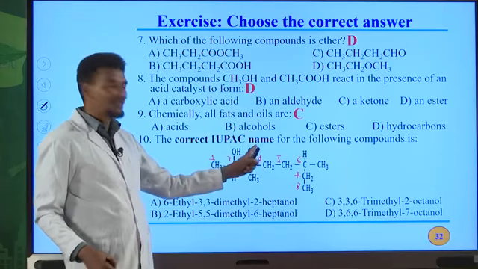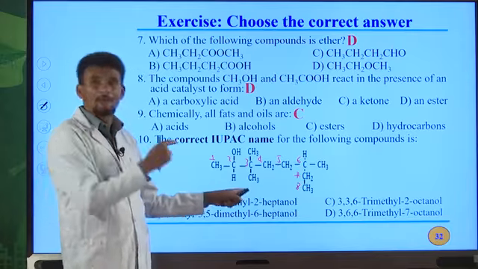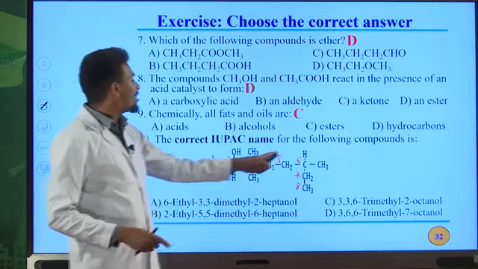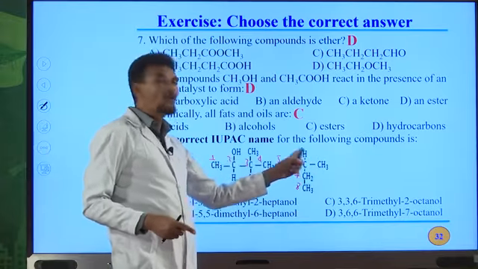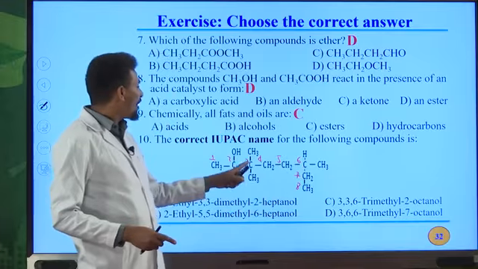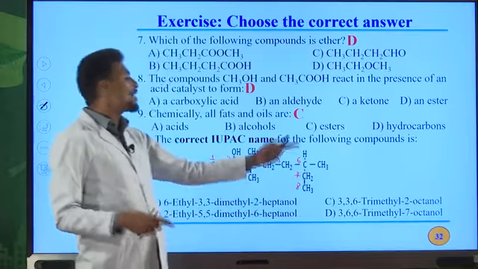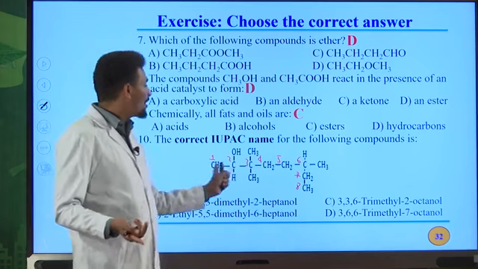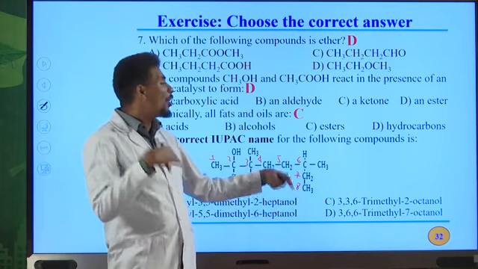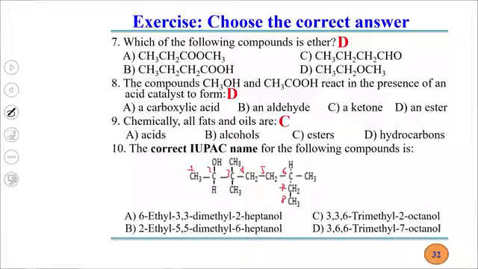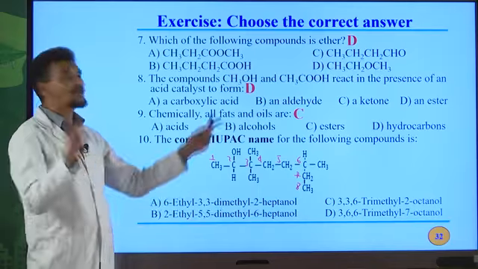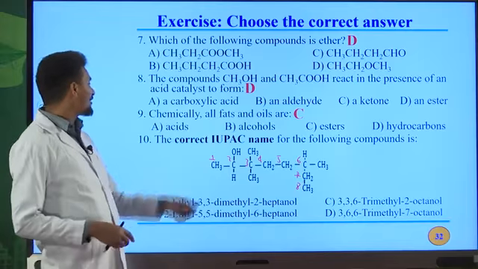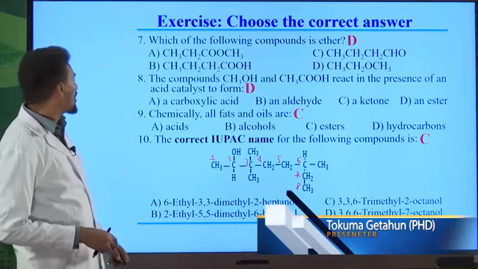That substituent is methyl, and another methyl on the same carbon atom. And also another methyl group on the sixth position. Therefore, 3,3,6-trimethyl, then 8 carbon atoms. This is octanol. Therefore, C is the correct answer. Other options are not correct. Therefore, the correct answer for question number 10 is C.